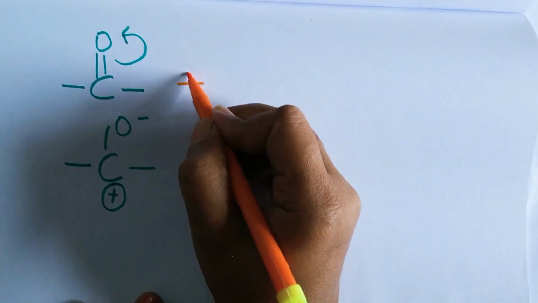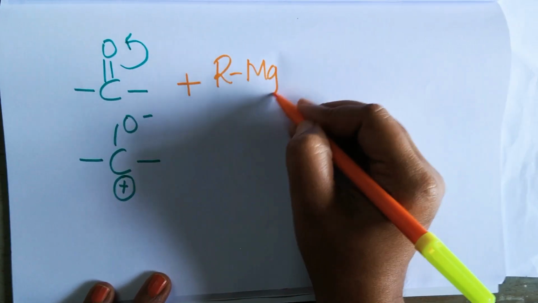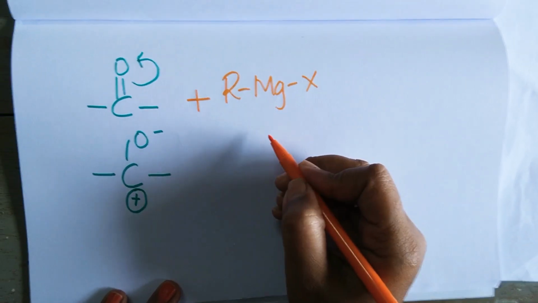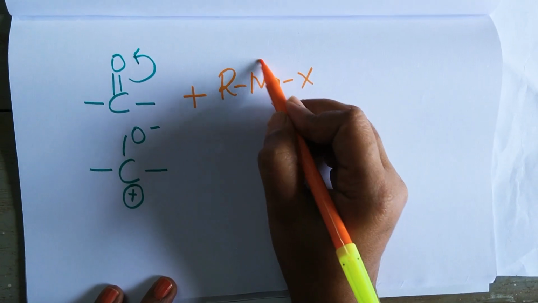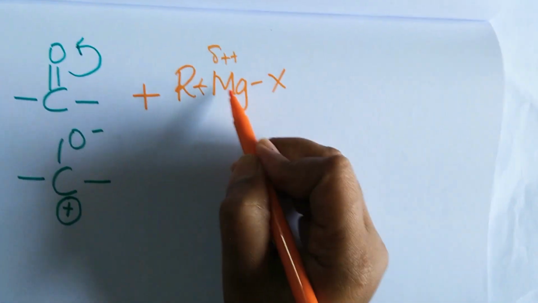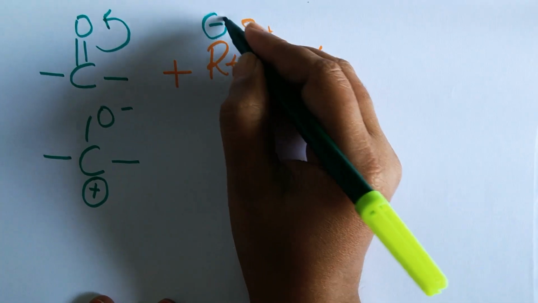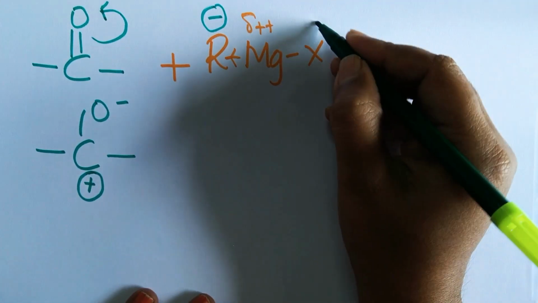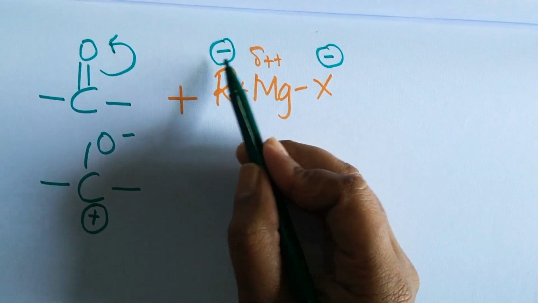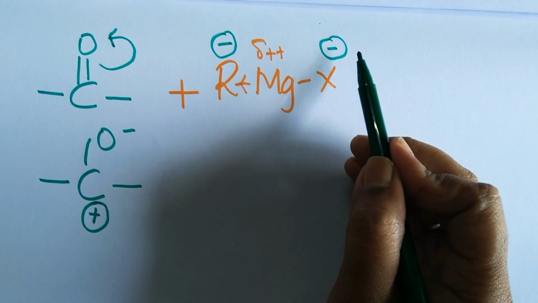Now coming to Grignard's reagent, the formula is RMgX. We know that magnesium is electropositive in nature. What is its valency? +2. It will start donating electrons towards the alkyl group. So the alkyl group should get a negative charge, and the halogen atom should also get a negative charge. So one electron is pushed on this side, another electron is pushed over this side.